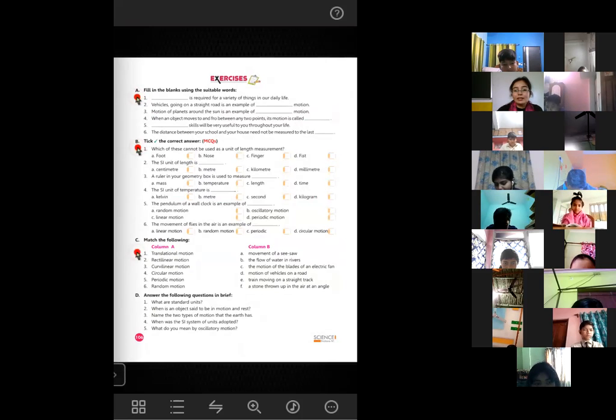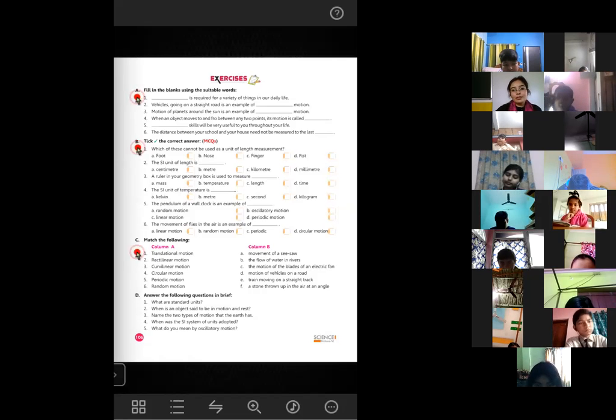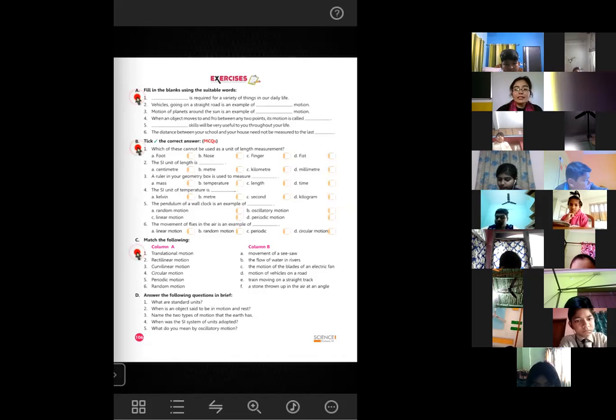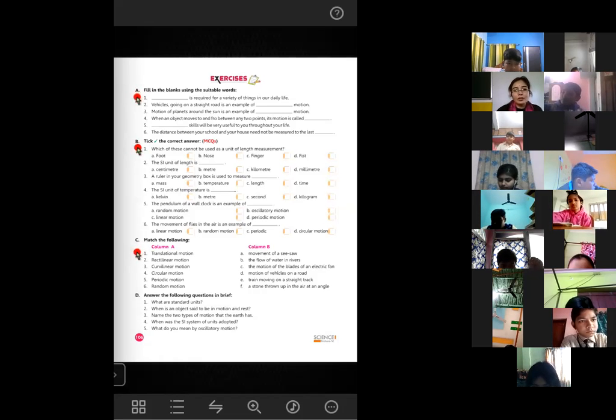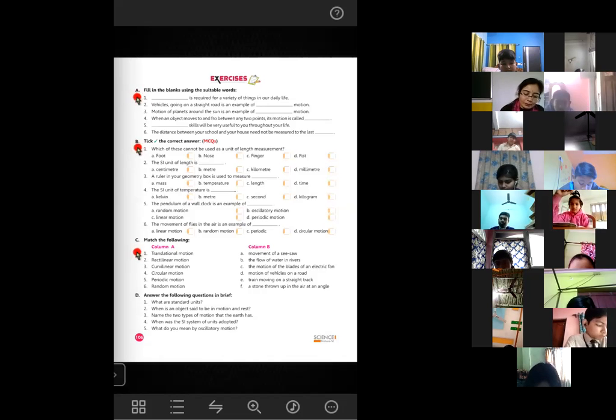Some questions contain draw and describe type of questions. For drawing, you get 2 marks, and for describing the same drawing, you get 3 marks. That means as a whole, you get 5 marks in one question. These questions come in section B. So this is how the question paper is divided into a few sections. Yes, Chandan, before the exam I will definitely show you one example, or show you any previous year's question paper, and then I will explain to everyone what the sections are that will come separately.